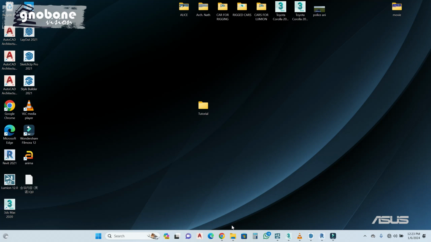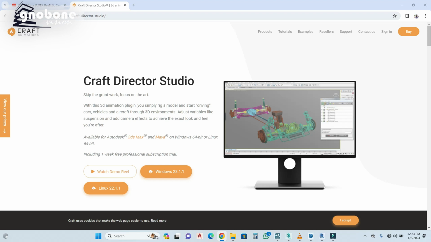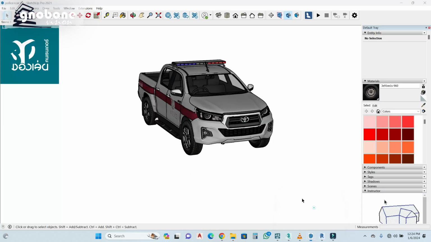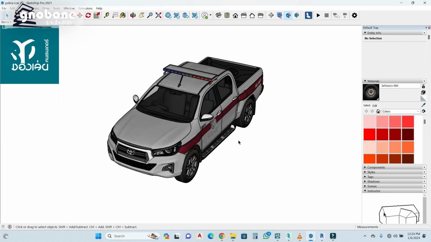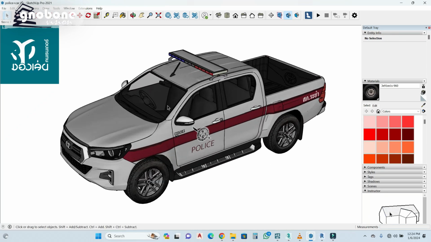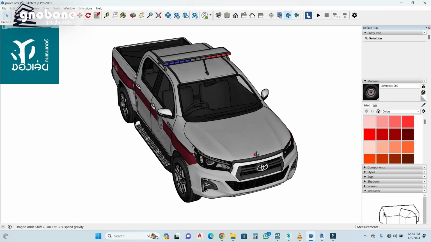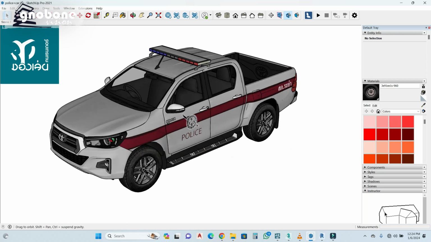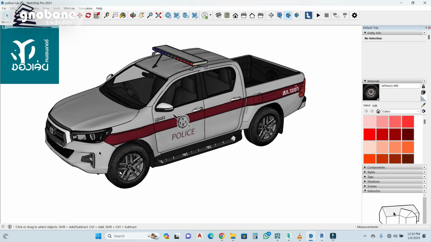First, I would like you guys to download what they call Craft Direct Studio, using the Windows version 23.1.1. You download and then install. It's pretty easy, pretty simple. So once you get that, you download a 3D model, a car model of your choice. You can get this from 3D Warehouse. I'll also drop the link below, where you can get cars like this.